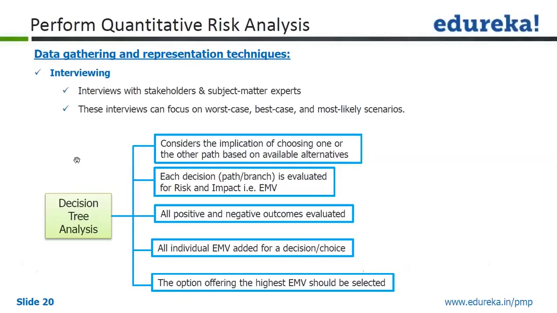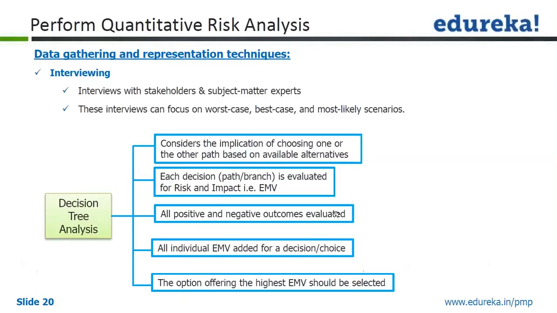In a decision tree, it considers the implications of choosing one or the other of the available alternatives, and each path will be evaluated for risk and impact, that is the expected monetary value of that. That's the numeric value we talk about in quantitative risk analysis. All the positive and negative outcomes are evaluated, and individual EMVs will be added for the decision choice.